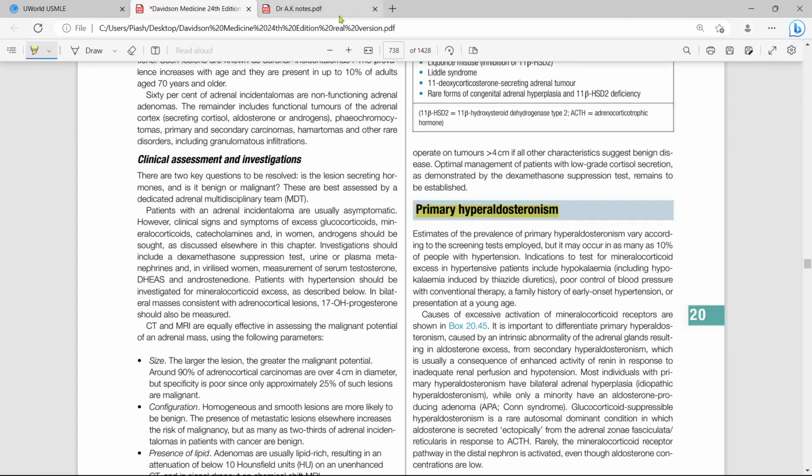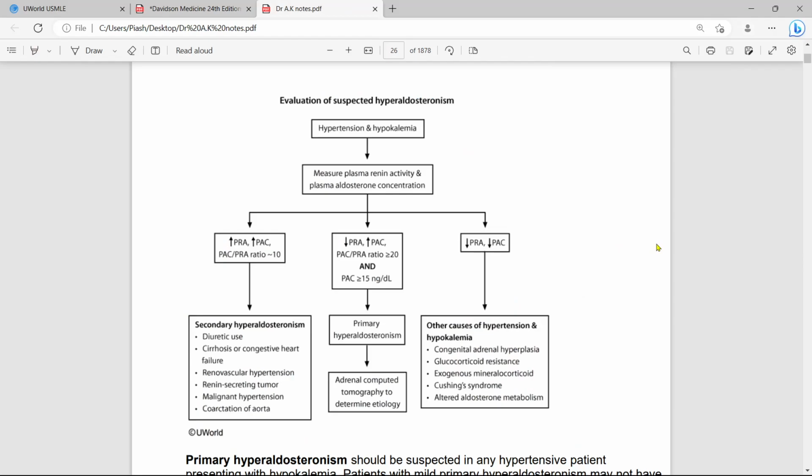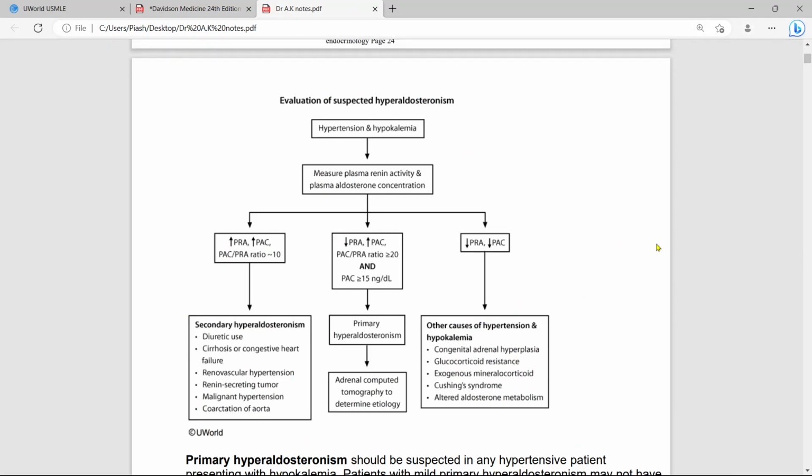First of all, if a person comes with hypertension and hypokalemia, we have to do two things. We have to measure plasma renin activity and plasma aldosterone concentration. If the PAC to PRA ratio is approximately 10 or less than 10, then it is secondary hyperaldosteronism.